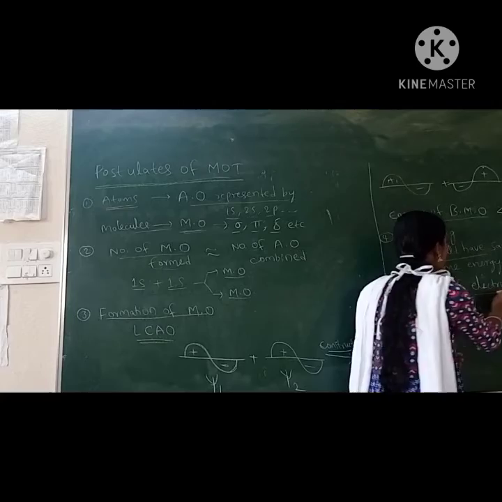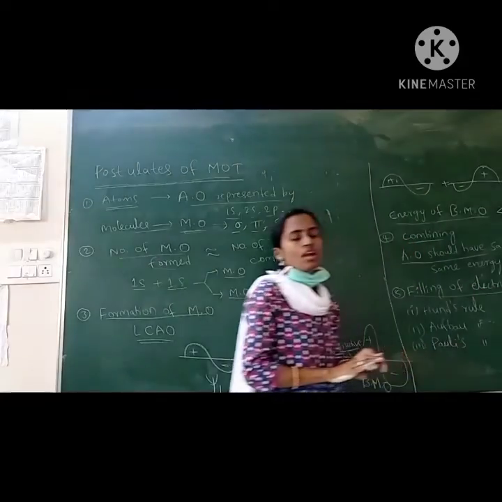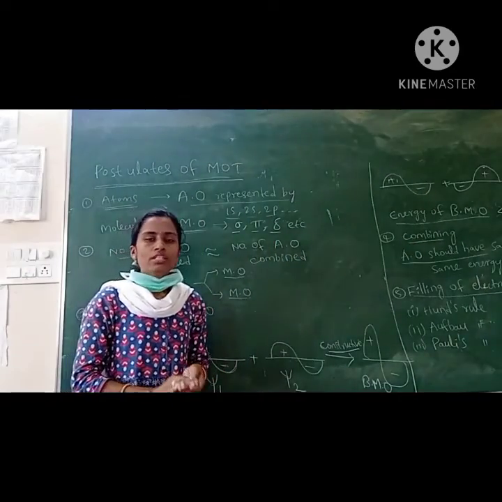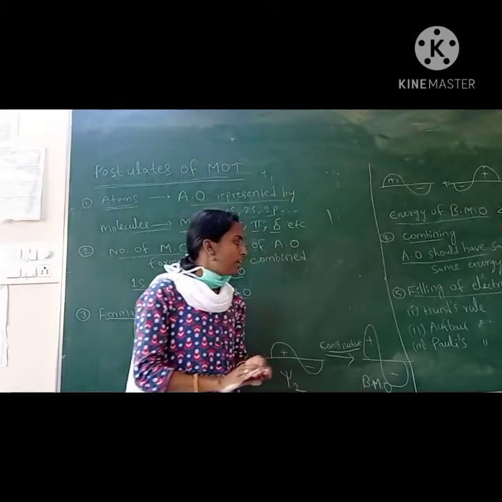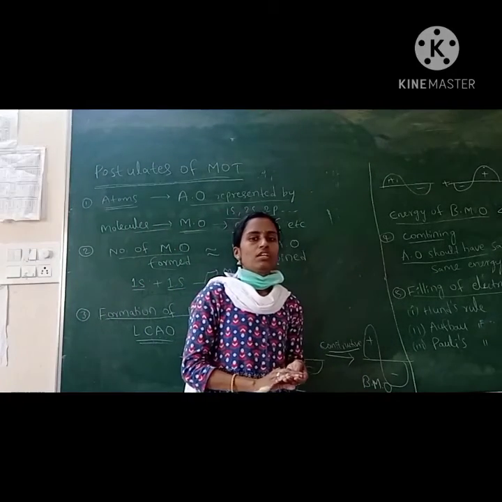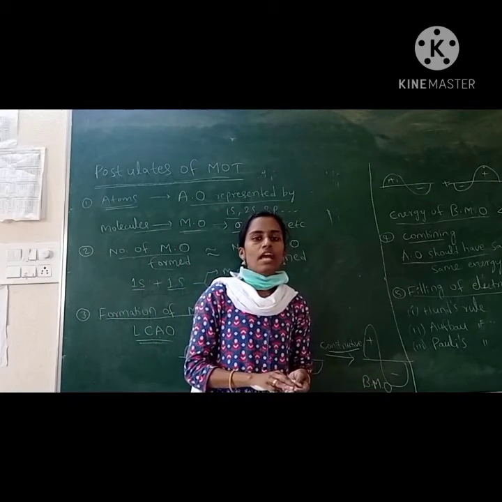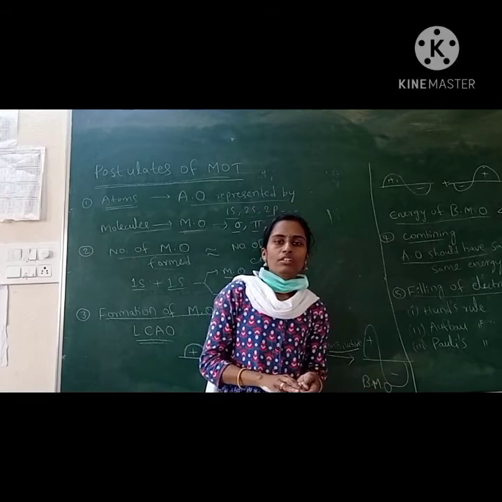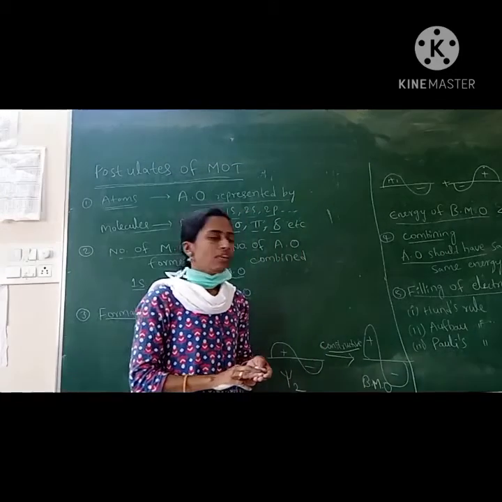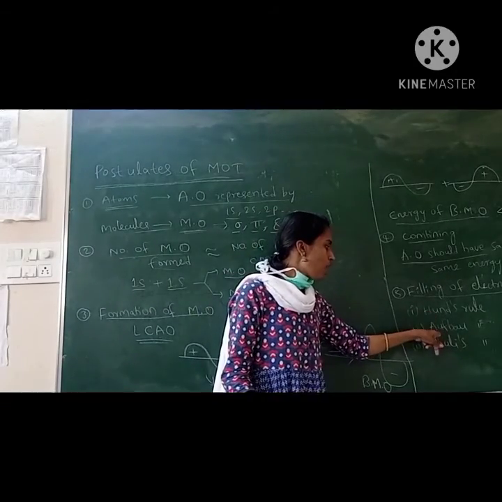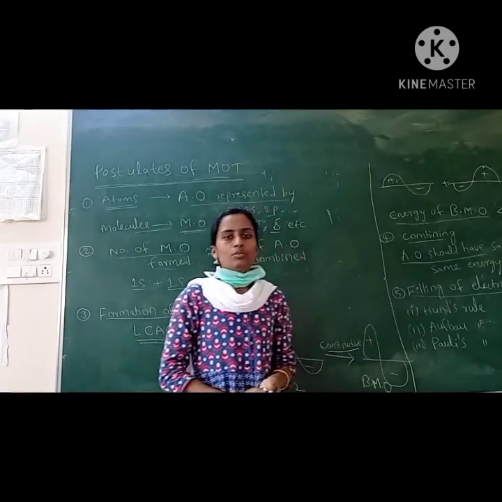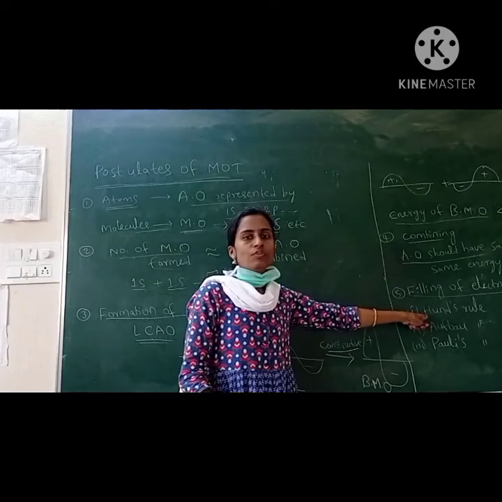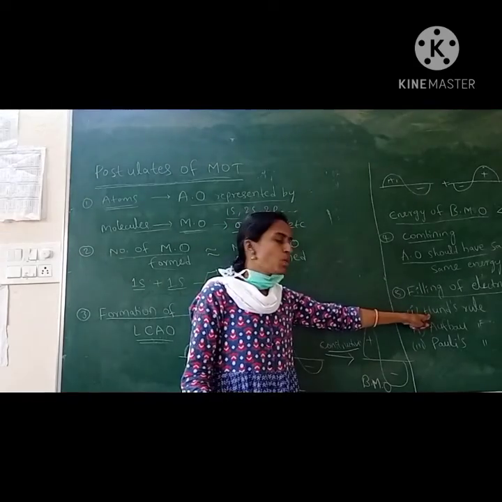The filling of electrons in molecular orbitals is based on Hund's rule, the Aufbau principle, and Pauli's exclusion principle. Just as we fill electrons in atomic orbitals, in molecular orbitals also electrons fill based on Hund's rule, the Aufbau principle, and Pauli's principle. Hund's rule means electrons are first filled singly, followed by pairing.